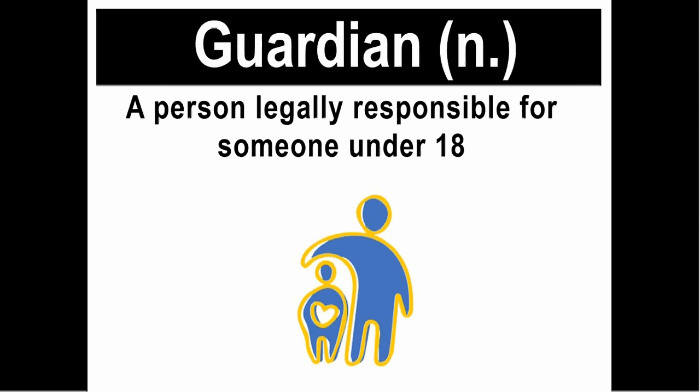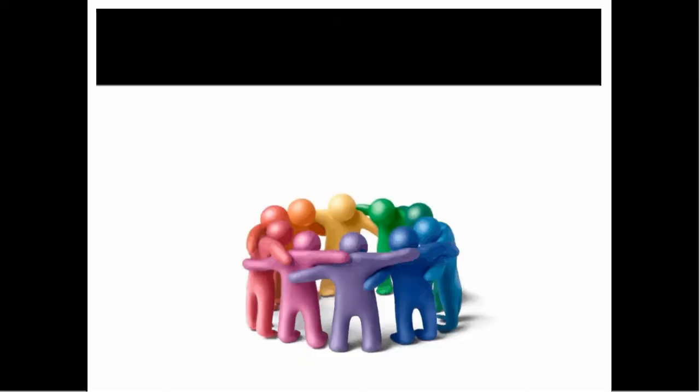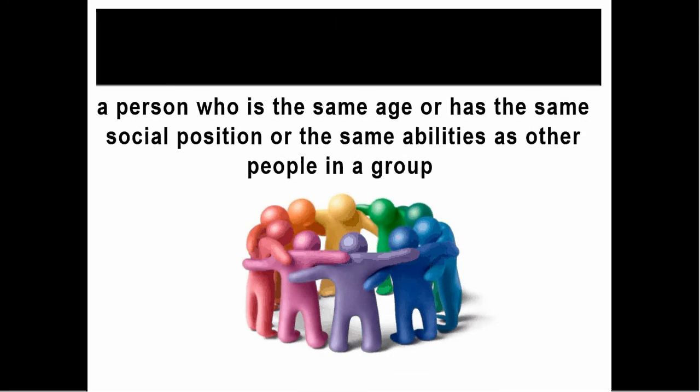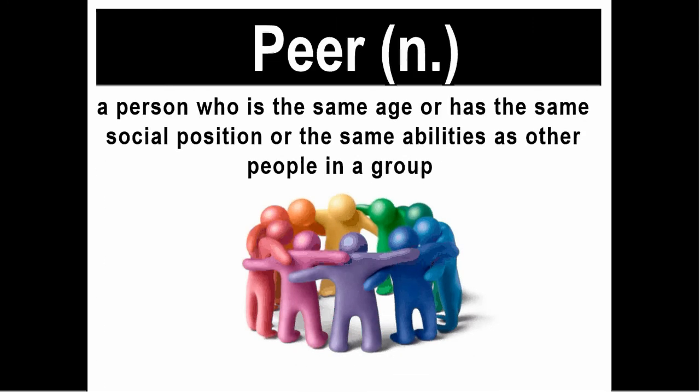Again, guardian. It means a person who is legally responsible for someone under 18, like someone who can protect you or be responsible for you. Then we have the word peer. Again, peer. A peer is a person who is the same age or has the same qualities, the same social position.